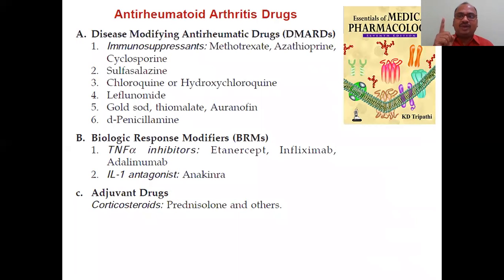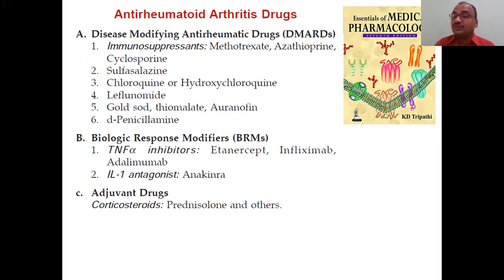And the third one is adjuvant drugs. Adjuvant means, keep in your mind, the doctor has only two options here. Either he has to give A or he has to give B. You got my point? Adjuvants are the third type, category C. Adjuvants you should not give alone as a drug. Either you have to combine with A or you have to combine with B. Adjuvant is just like a plus, supplementary like that. Don't give C alone. Sometimes it is given, but you should not give adjuvants alone.